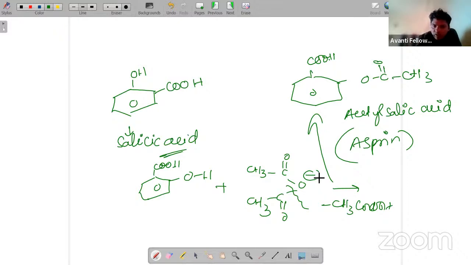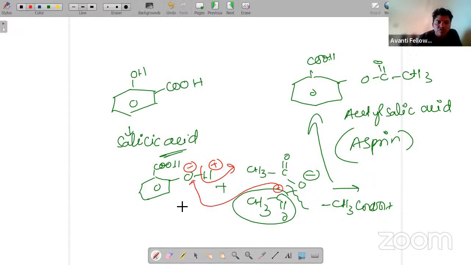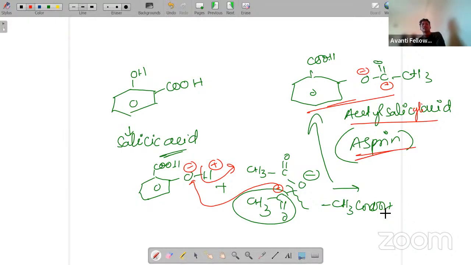Here hydrogen will be gone as H plus, and you are getting minus here, and this will go as positive charge, and this positive charge will attach here. So eventually you are going to get this type of structure. This is minus and this is plus, which we are going to call acetyl salicylic acid, and as a shortcut we call it aspirin.